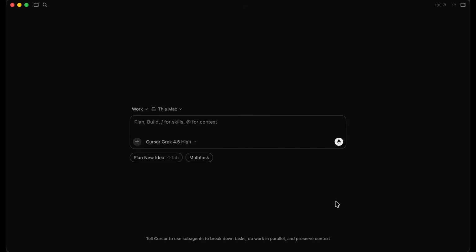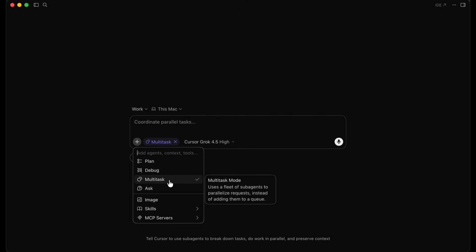All right, guys, so now let me explain to you what multitasking is in Cursor. So I can select multitask right over here. And what multitask basically does is it uses a fleet of subagents to parallelize requests instead of adding them to a queue. So I've already told you what subagents are earlier on in the course.